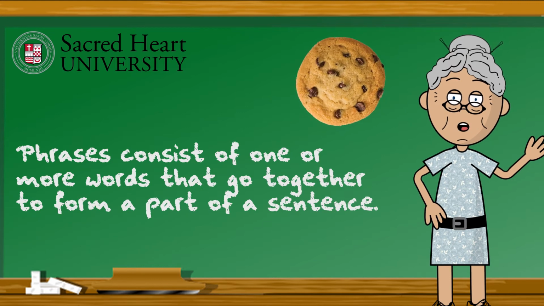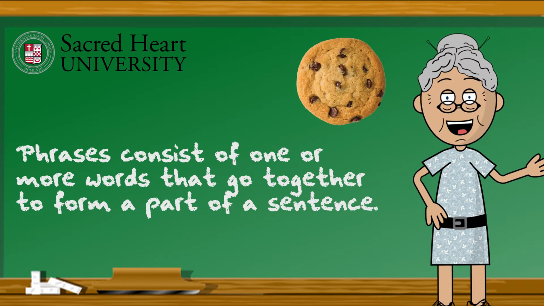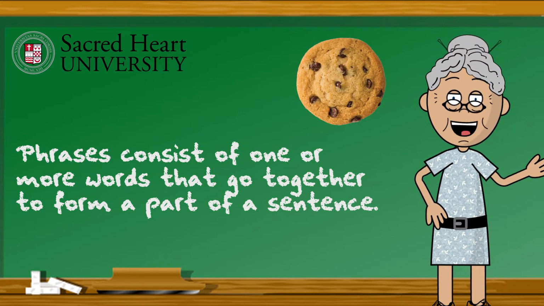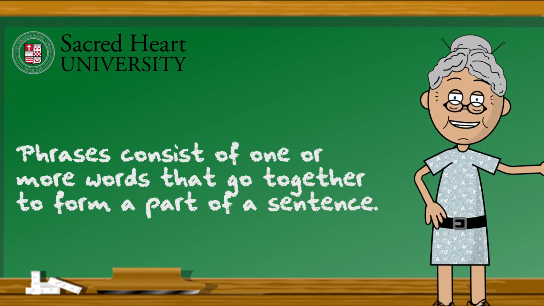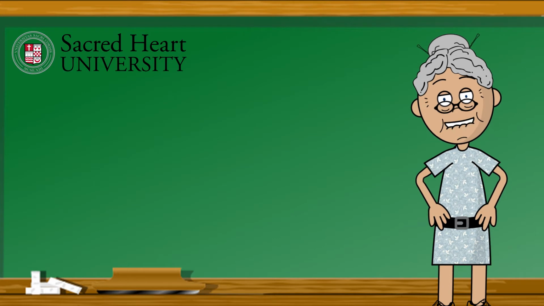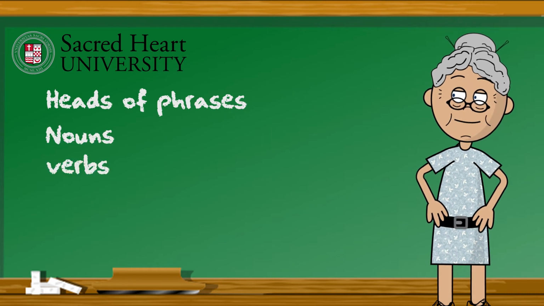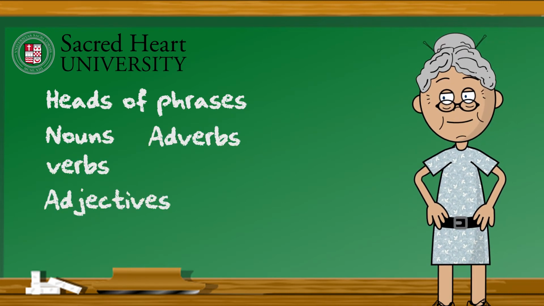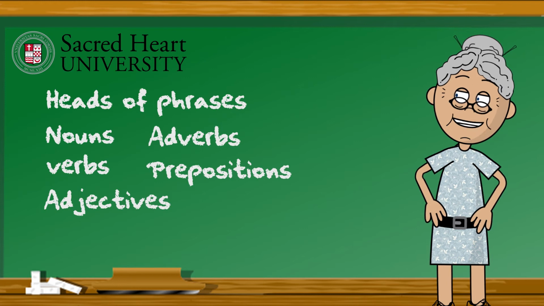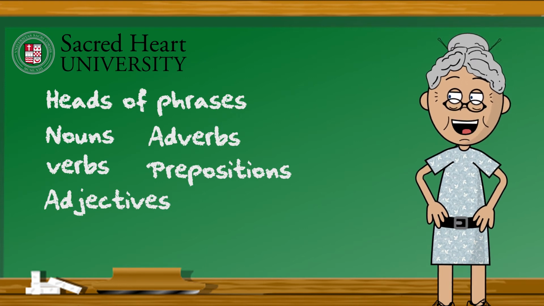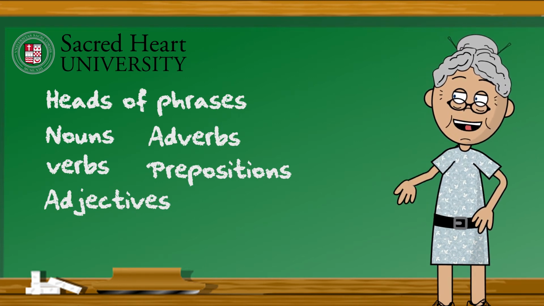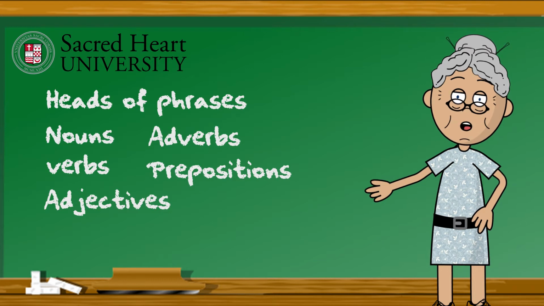Phrases consist of one or more words that go together to form a part or a constituent of a sentence. Usually, there's a main word or central element in a phrase that serves as the head of the phrase. Heads of phrases can be nouns, verbs, adjectives, adverbs, or prepositions. These phrase groups are some of the building blocks that go into making sentences.